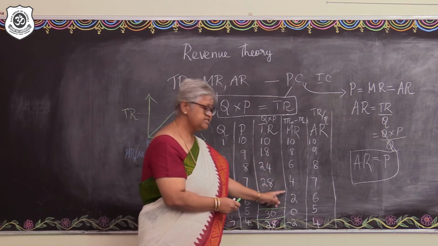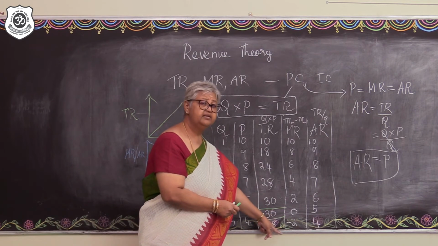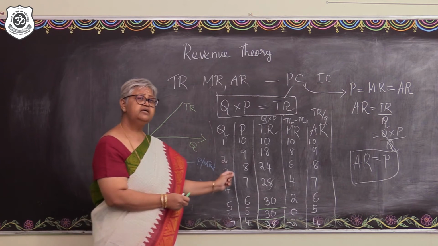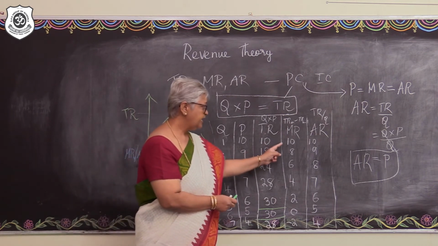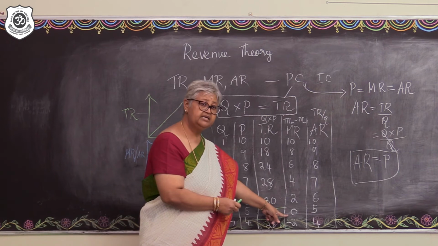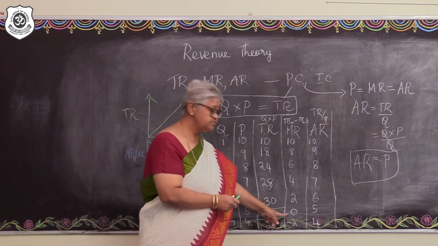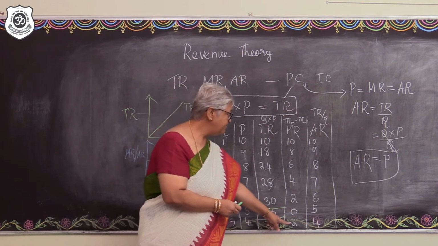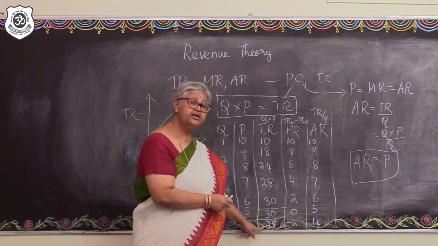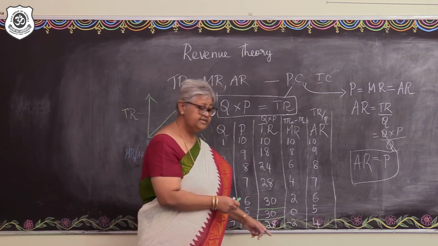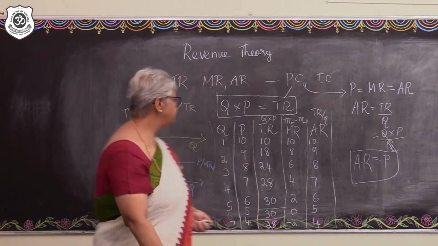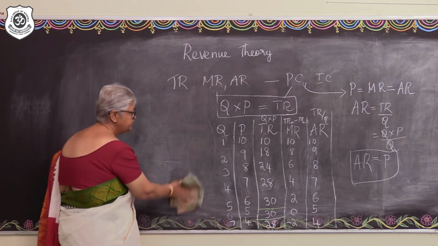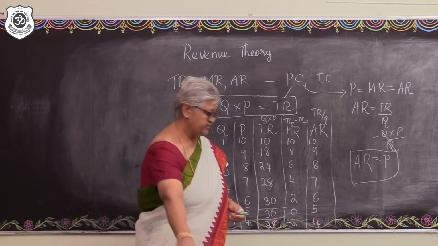Marginal revenue is continuously falling and then becomes 0 and then becomes negative. After all, what is MR? MR is the rate of change of the TR. So we see that MR is continuously falling. It becomes 0. And when MR becomes 0, the total revenue is maximum. And then when MR is negative, the total revenue falls. So can we just make some observations here? I just erase this bit and a few observations we may record there.